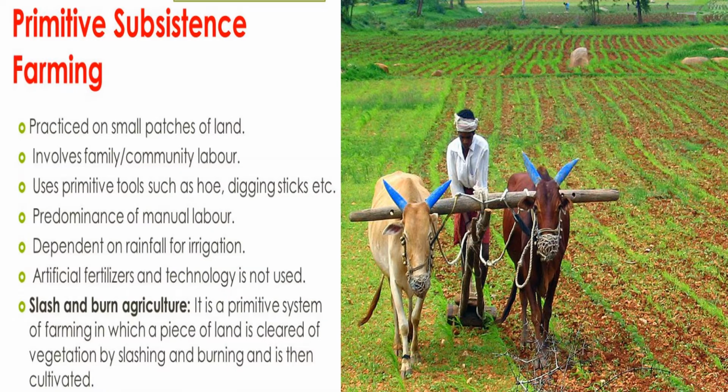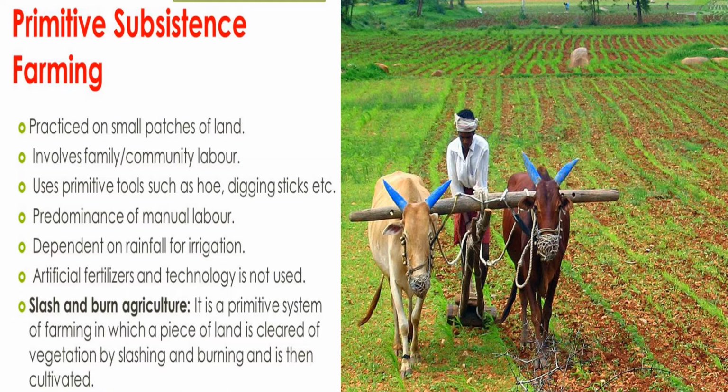Primitive subsistence farming. This type of farming is still practiced in few pockets of India. Primitive subsistence agriculture is practiced on small patches of land with the help of primitive tools like digging sticks, hoe, dao, and family community labor. This type of farming depends upon monsoon, natural fertility of the land, and suitability of other environmental conditions to the crops grown. So children, depending on rainfall for irrigation, artificial fertilizers and technology are not used.